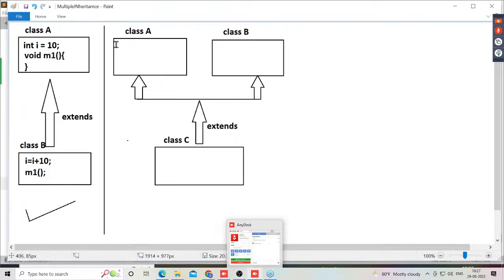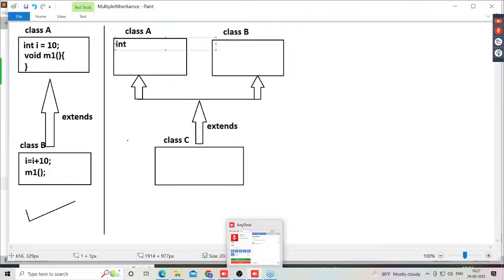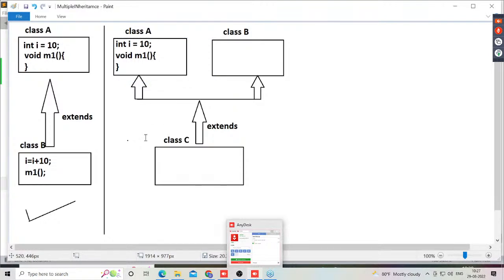Right, sir. Now observe carefully. Guys, now tell me what I declared in the class A superclass. First of all, tell me which class is acting as superclass and which class is acting as subclass here. Class A and B are what? Superclasses, and class C is what?